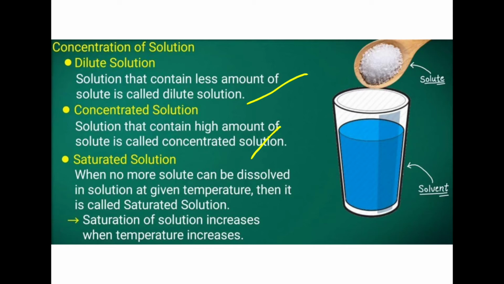Now we call that solution a saturated solution, because it has already dissolved its maximum solute, and again it cannot dissolve even a small amount of solute at that temperature. We know that if we increase the temperature, the solubility increases. The solubility is proportional to the temperature.